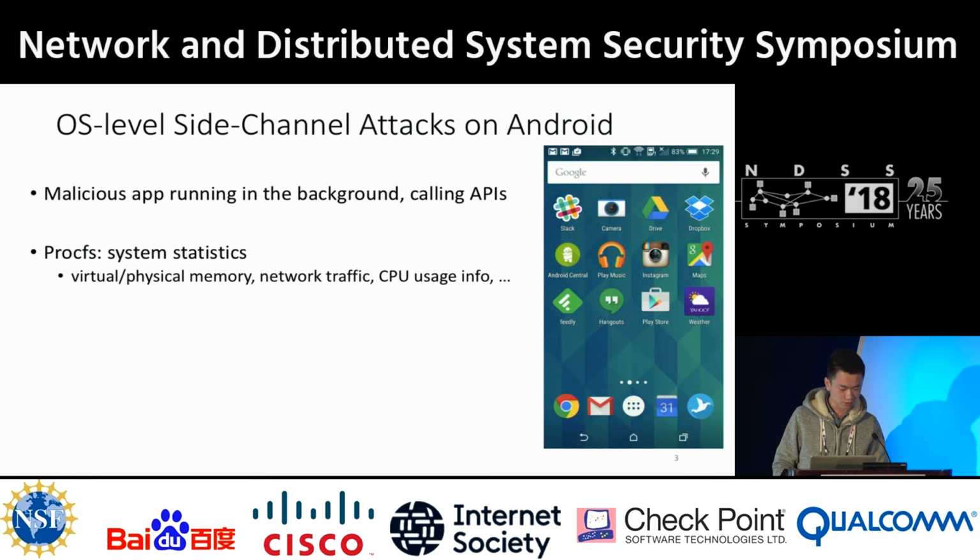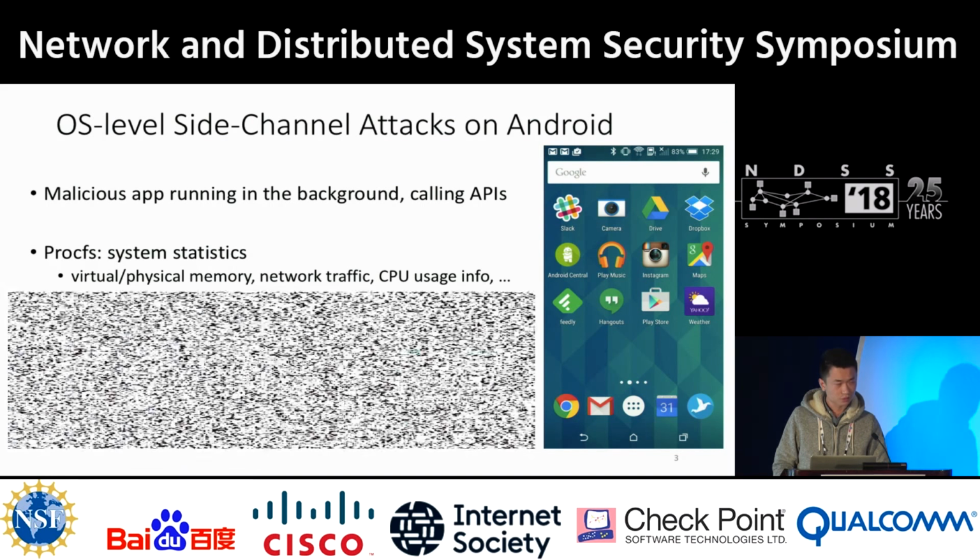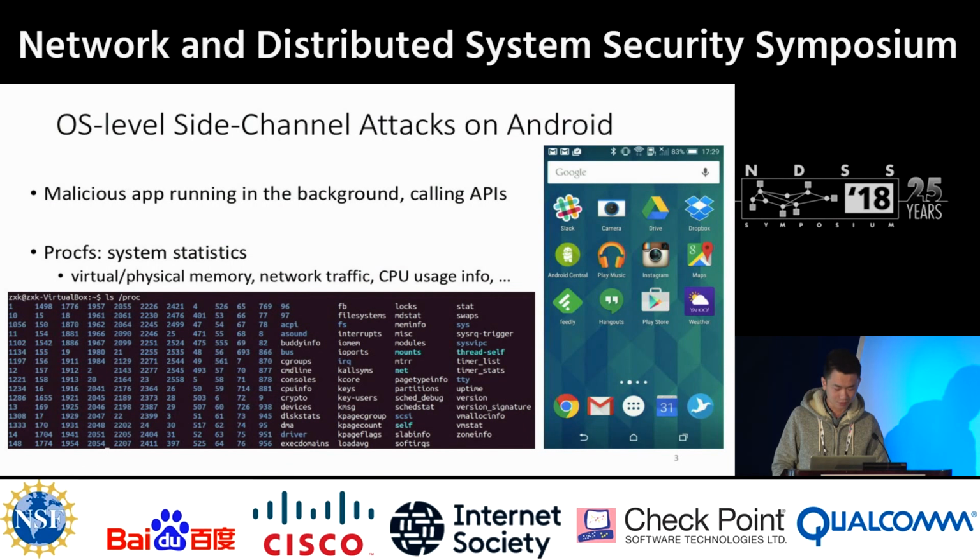So the Android system has a Procfs pseudo-file system that provides system information such as virtual and physical memory usage, network traffic, CPU usage, etc. Most Android side channel attacks utilize Procfs by querying some per-app information files frequently to learn the user's activity. As a result, Android gradually removes information in Procfs to reduce the attack surfaces.